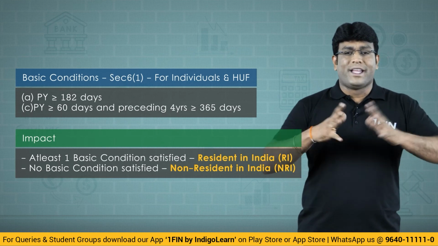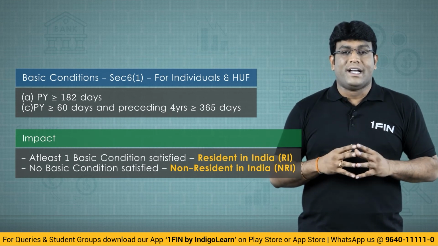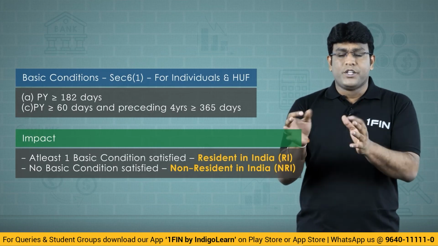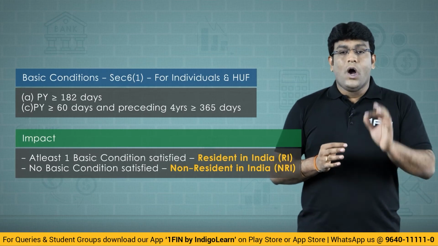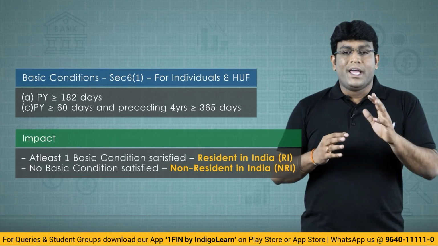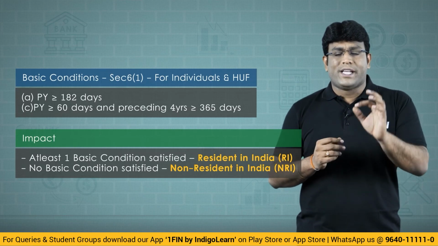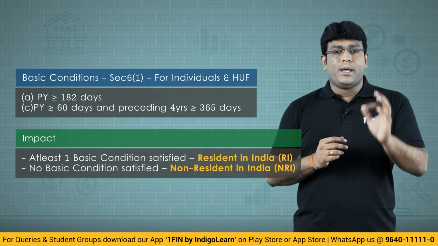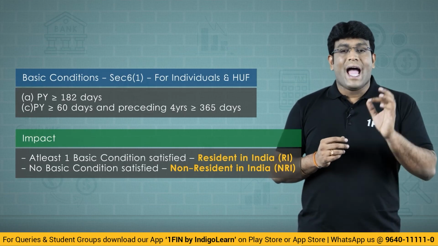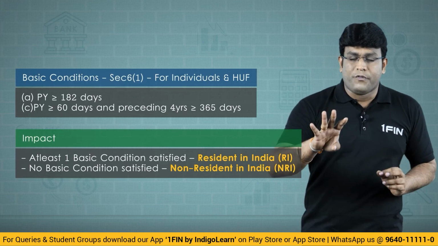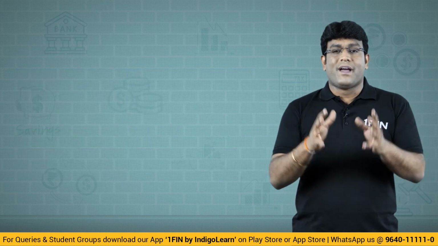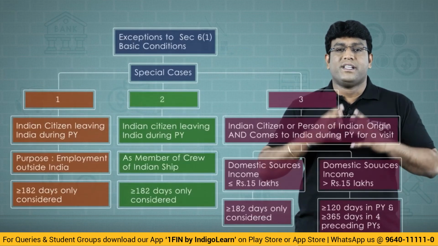But don't worry, additional conditions will not take much time. Don't worry at all. So friends, to summarize the whole discussion, what we have done till now with respect to section 6, subsection 1 is, my dear friends, an individual is regarded as a resident only if any of the basic conditions is satisfied. And the two basic conditions are, he must be in India for a period of 182 days or more during the previous year, or he must be in India for a period of 60 days or more during the previous year, and 365 days or more during the 4 years preceding the relevant previous year.